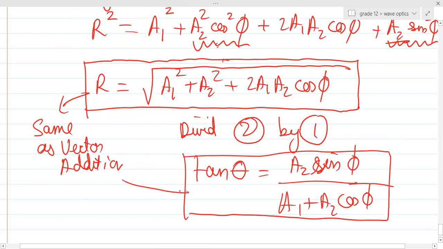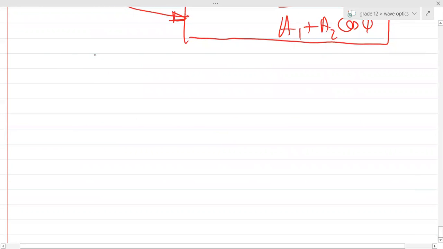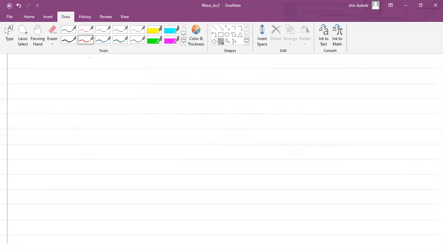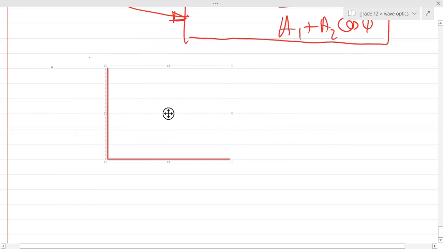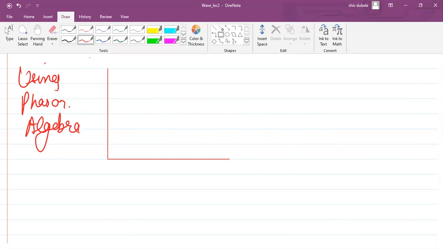Yes, sir. So I can do it using phasors as well. And if I want to do it using phasor algebra, or using a phasor diagram, whatever you want to say.